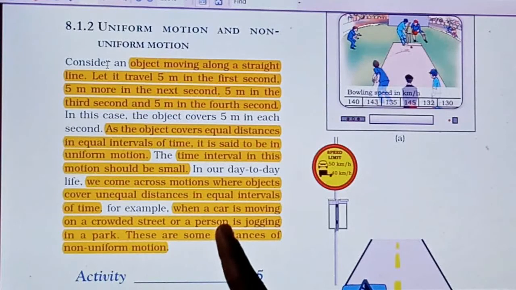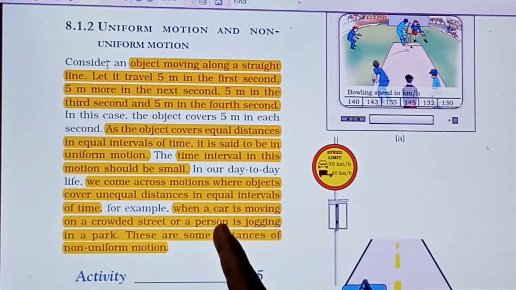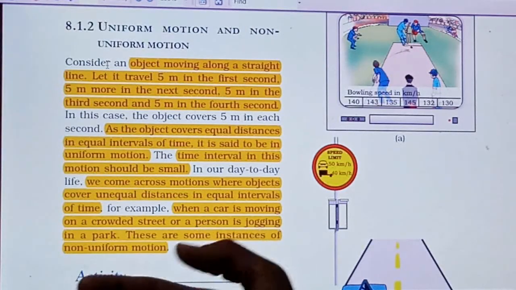Another example is a person jogging in the park. The person may run faster in the beginning, but as his capacity gets over and his breathing rate increases, he gets tired and the speed decreases. Then after taking a little rest, the person will run fast again.